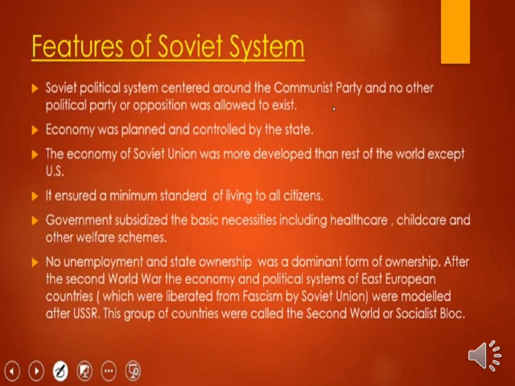So the state ensures that everybody gets the basic necessities, for example healthcare, childcare, and other welfare schemes. These were subsidized by the government. This is a very major feature of the Soviet system. There was no unemployment, and state ownership was dominant, meaning no private ownership was allowed.